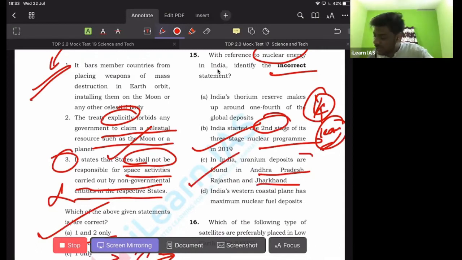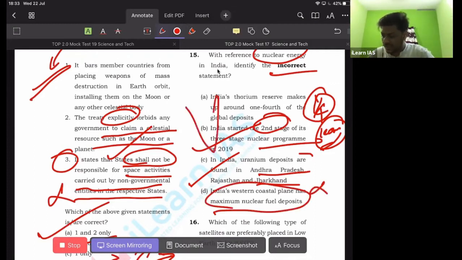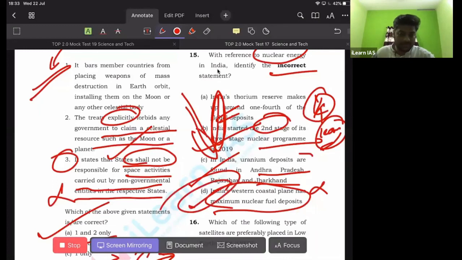Last one, India's western coastal plain has maximum nuclear fuel deposits, which is not correct. It is India's eastern coastal plain which contains more nuclear fuel, and it is only in Kerala on the western coast that we can see a sufficient amount of nuclear fuel, and all of the other states in the western coastal plain contain less nuclear fuel. So 15th one, D is the incorrect statement, so D is the correct answer here.